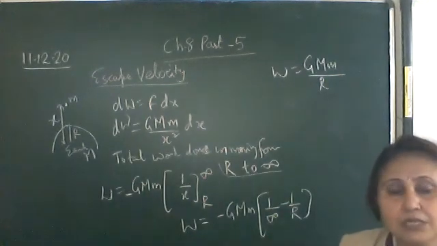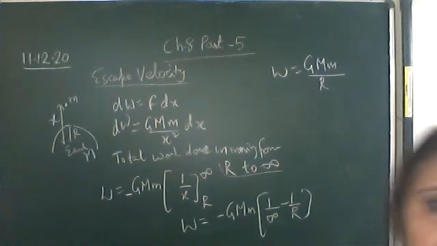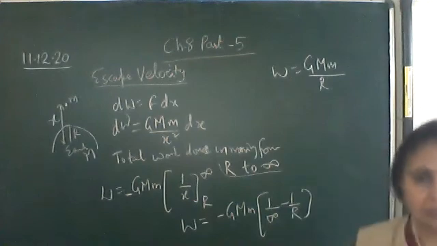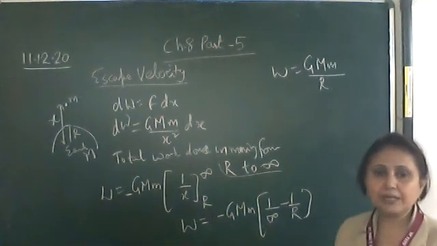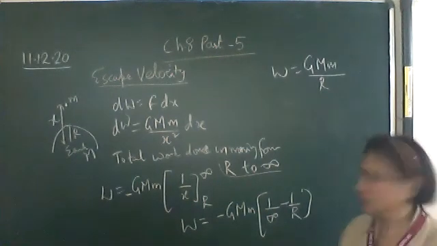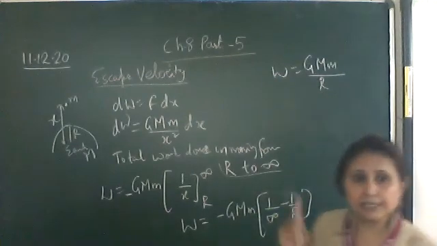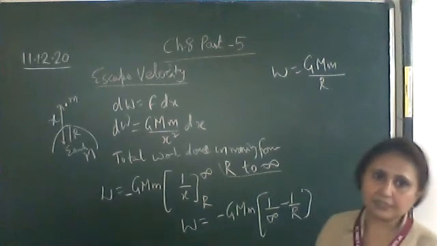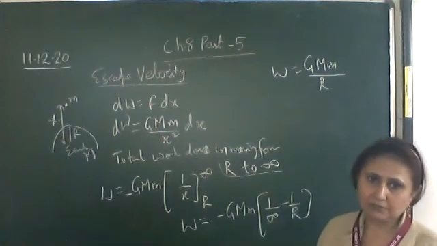Now this work done is done at the cost of kinetic energy. When the body is thrown, some kinetic energy is imparted to the body. So this work done is at the expense of the kinetic energy. Why? Because the kinetic energy is given, then only this work is done.